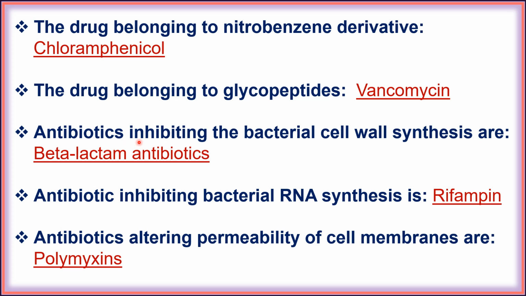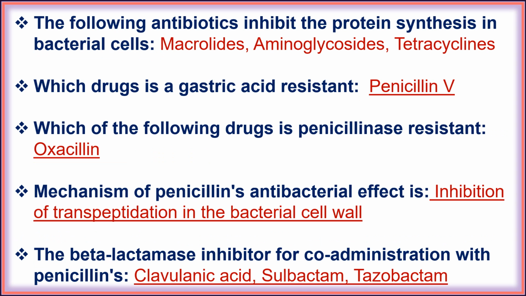Next, antibiotics inhibiting the bacterial cell wall synthesis are beta-lactam antibiotics. Next, antibiotic inhibiting bacterial RNA synthesis is rifampin. Next, antibiotics altering permeability of cell membrane are polymyxins. Next, the following antibiotics inhibit the protein synthesis in bacterial cells, that is macrolides, aminoglycosides and tetracyclines.